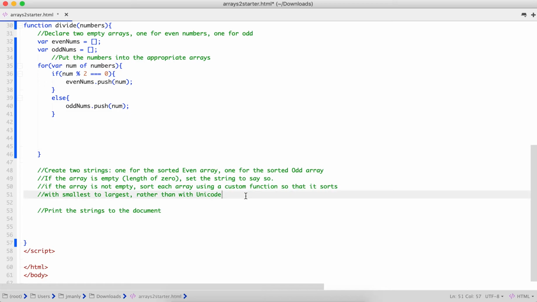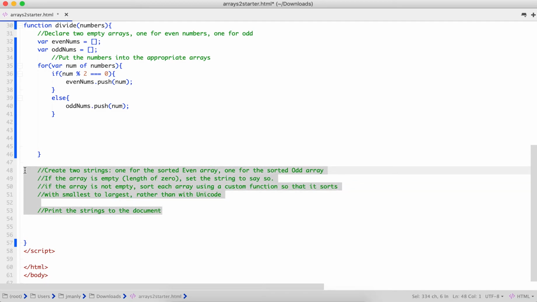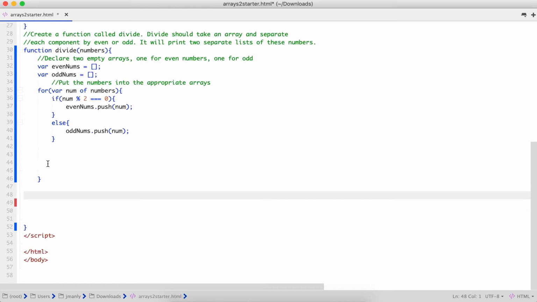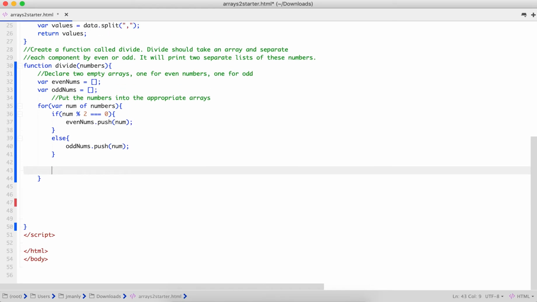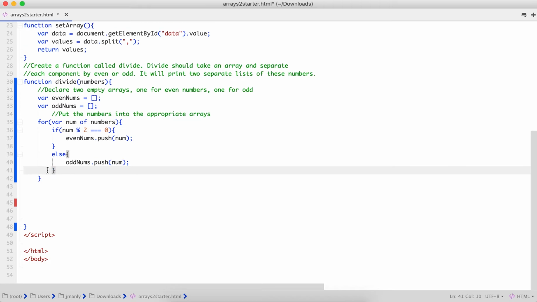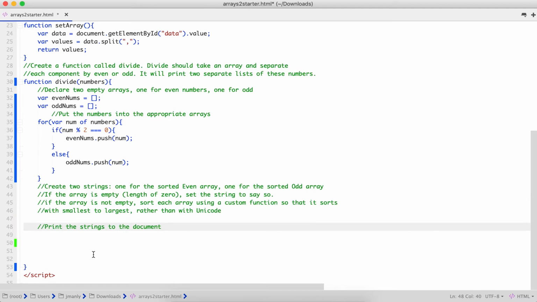Okay, here's where it gets fancy. We are going to copy this whole big old chunk. Actually, I'm going to cut this whole chunk, all of the rest of the comments. Let's delete this up, because this one applies to the for loop. Looks like I didn't have to delete them. That's okay. All right. So our next part is we are going to create 2 strings, one for the sorted even array and one for the sorted odd array. Let's do that part first.